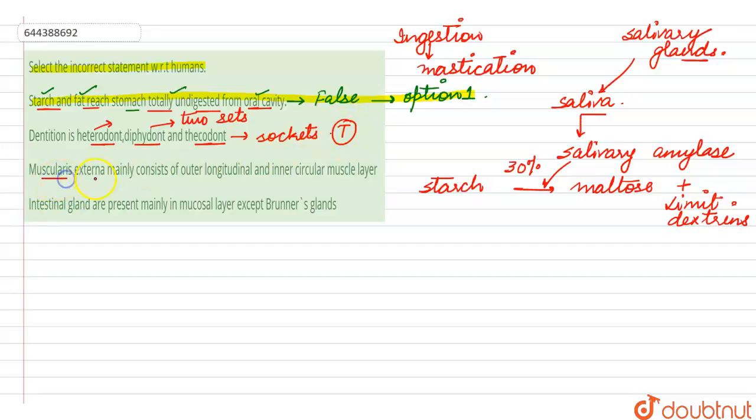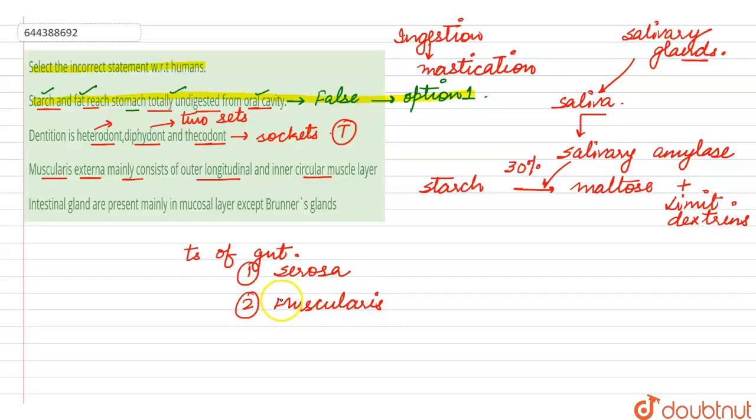The third statement is muscularis externa mainly consists of outer longitudinal and inner circular muscle. When we see the transverse section of the gut, or the histology of the alimentary canal, the outermost layer is the serosa, which is called the visceral peritoneum. Below this is the muscularis externa, which has a layer of longitudinal muscles on the outer side and circular muscles on the inner side, and there is also a layer of oblique muscles present, mostly in the stomach region. So this statement is also true.